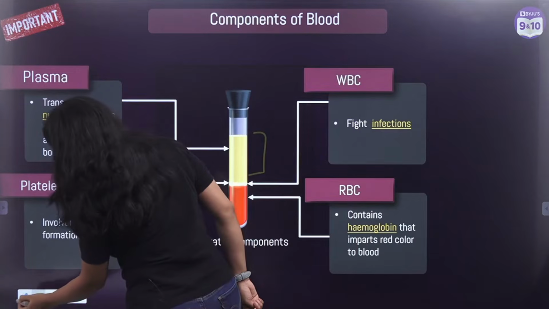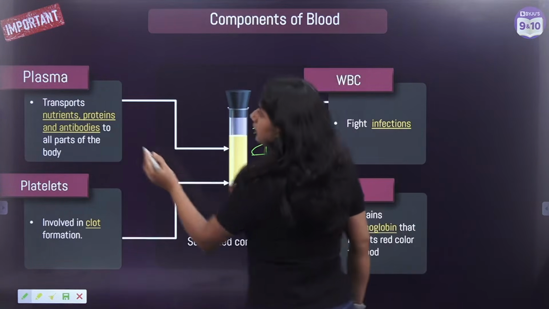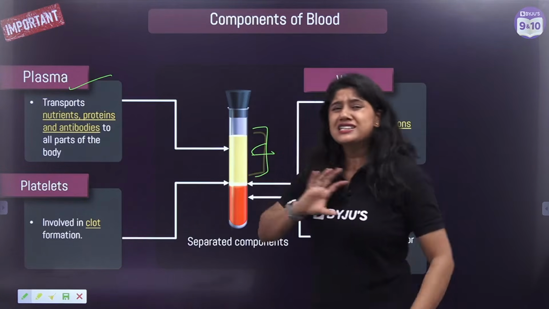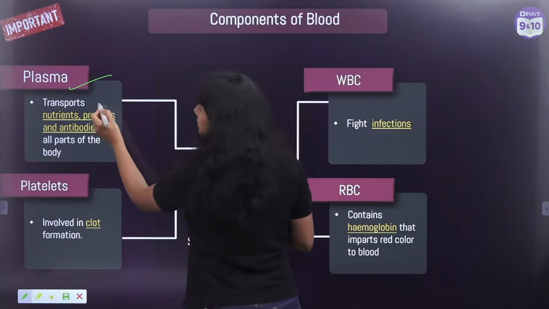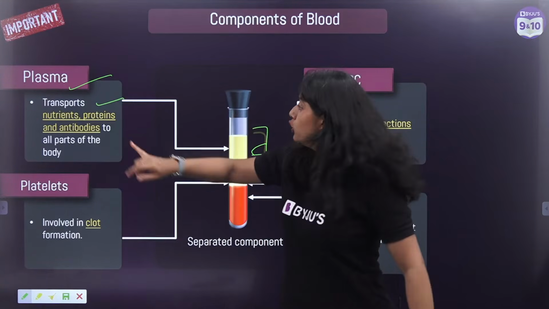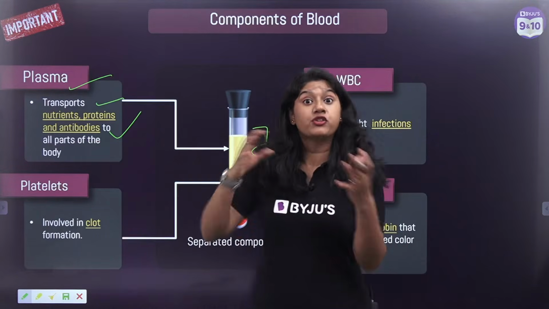Over here we can see that we have the plasma. Plasma, as we can see over here, is fluidy and has a yellowish color. And of course it helps in the transportation of proteins, nutrients and antibodies, sorry, to the different parts of the body.